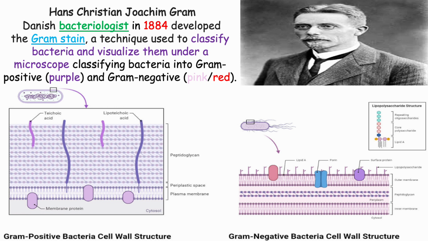Hans Christian Joachim Gram, Danish bacteriologist, in 1884 developed the Gram stain, a technique used to classify bacteria and visualize them under a microscope, classifying bacteria into gram-positive, purple, and gram-negative, pink and red.